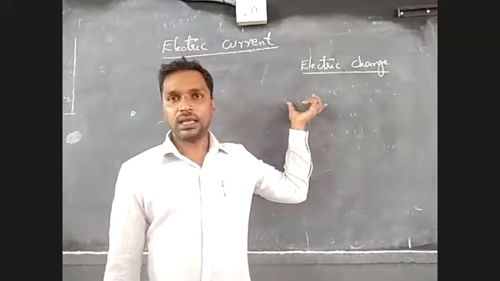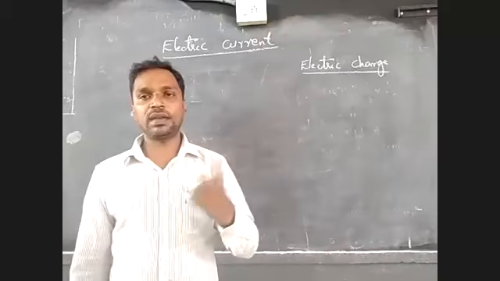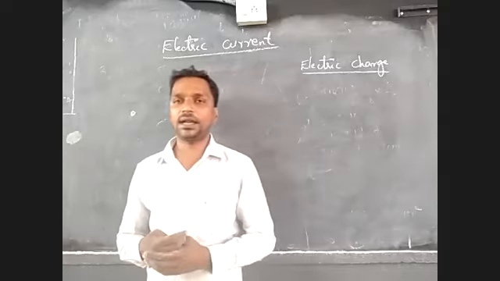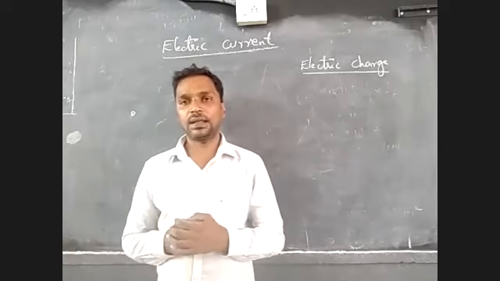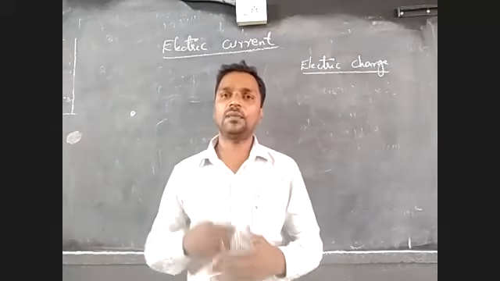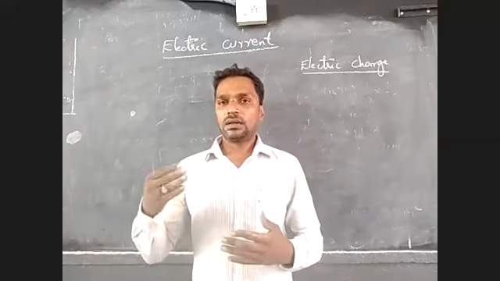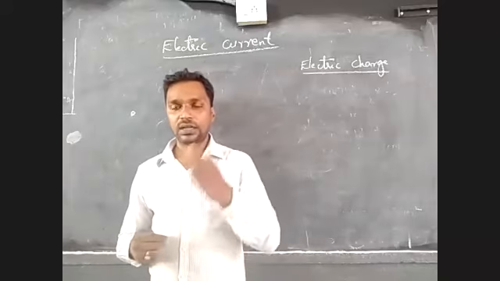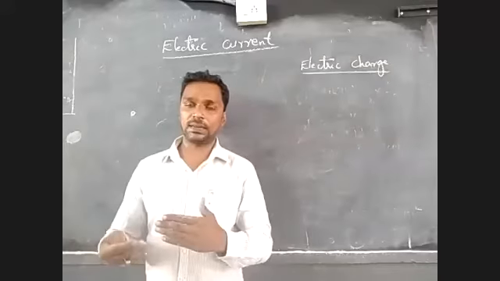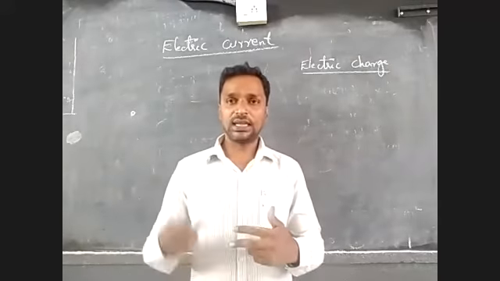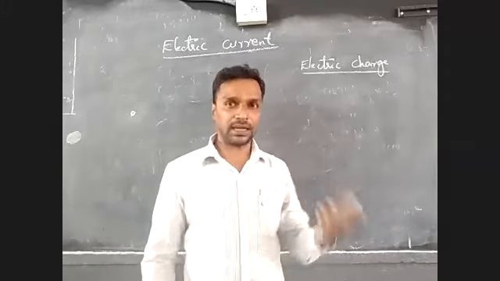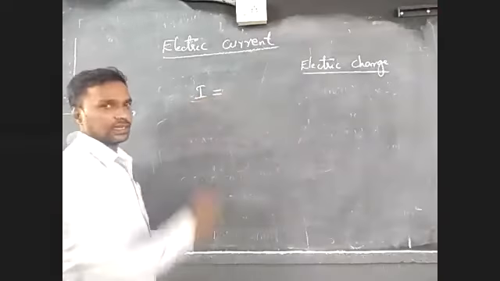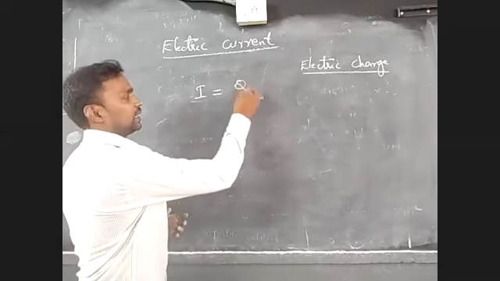Okay, remember. Now we know how many charges there are: two types of charges, positive charges and negative charges. One more topic, electric current. What is electric current? I am repeating for you. The rate of flow of charge in a conductor of unit cross section area is called electric current. Mathematically, electric current is given like this: I, capital I or small i, is equal to Q by t.